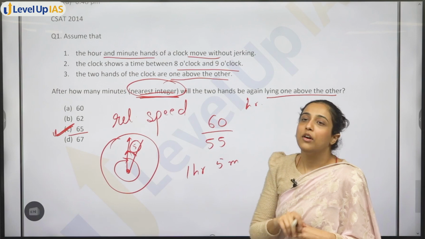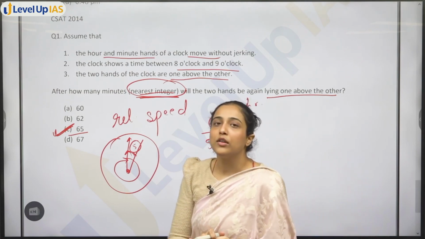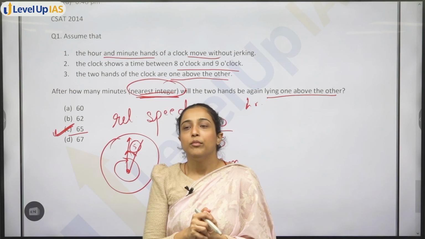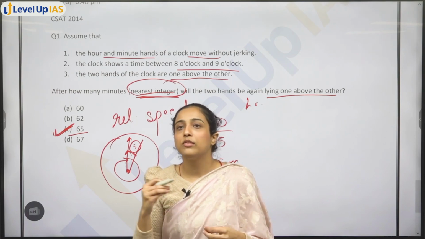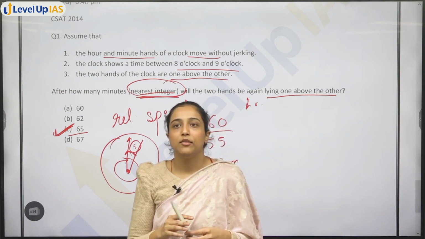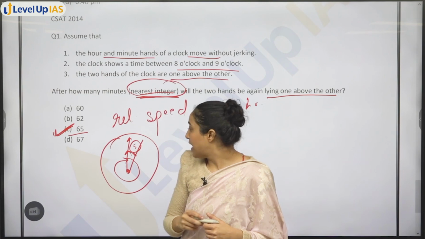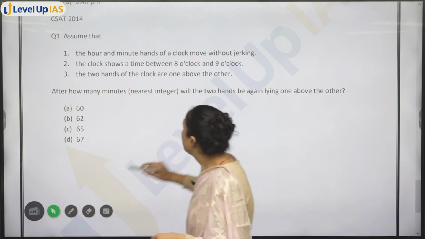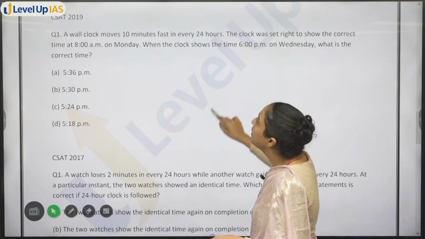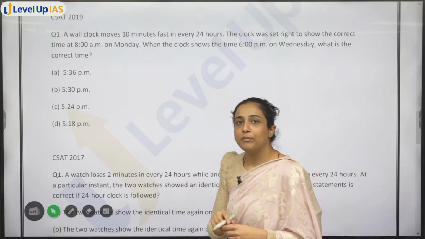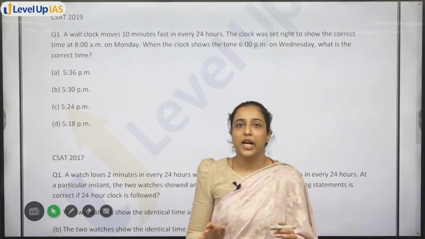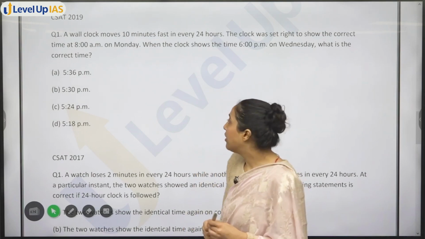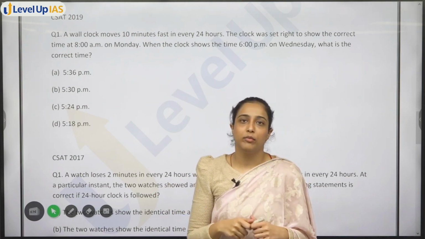ठीक है, so see, in questions of clock, what you have to do is you have to use a little bit of reasoning also, because if you will try to solve each and every question, it will be a very lengthy one. For example, we saw that in this year, in this question, if you go by the complete method, it will take a lot of time and then it is not worth doing this question, right? So instead of that, you apply a little bit of reasoning.